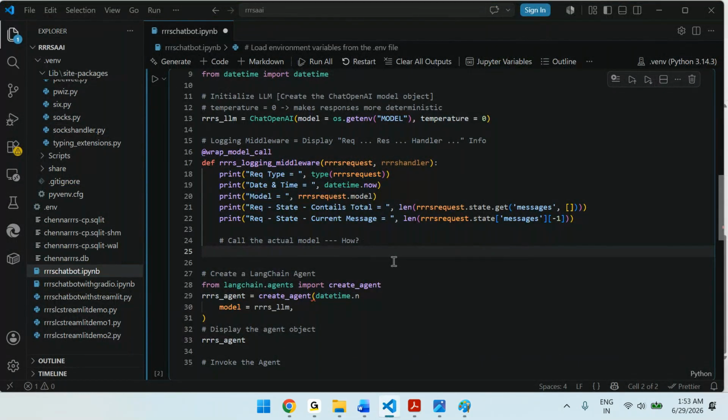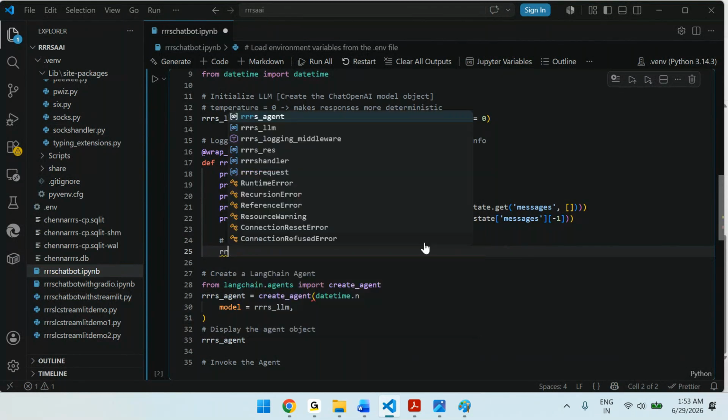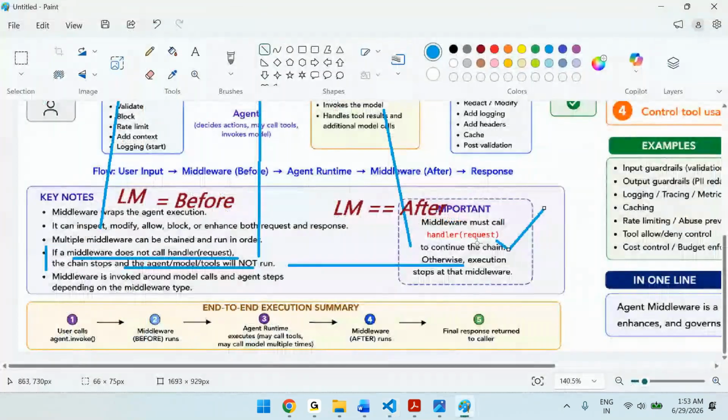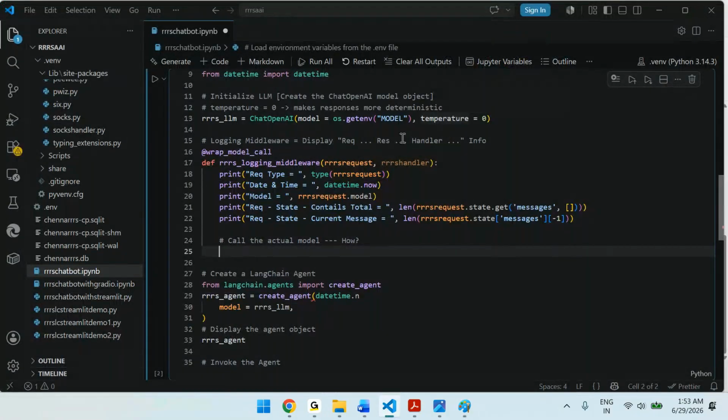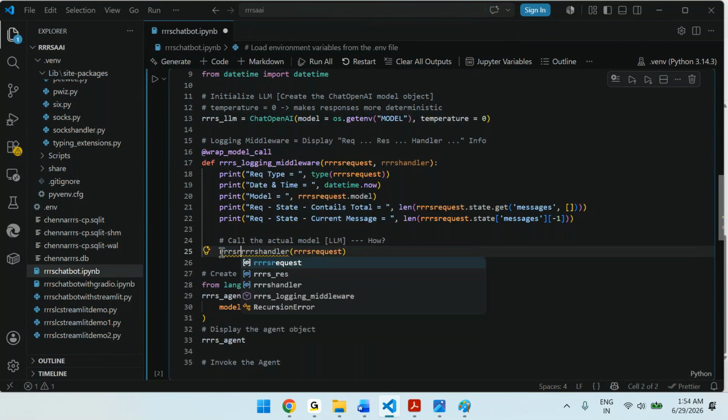So how do I do that? You can see the syntax: handler of request. So what is the handler? Handler of the request. This will actually send the request to the model. Call the model. Model means LLM. Call the LLM, that's it. And an LLM call means there is a response, right? That's why response equal to something.